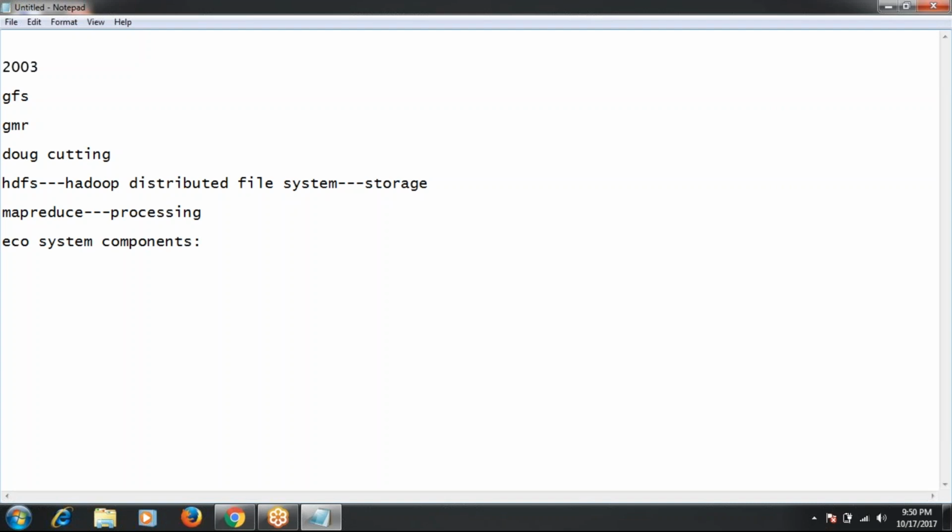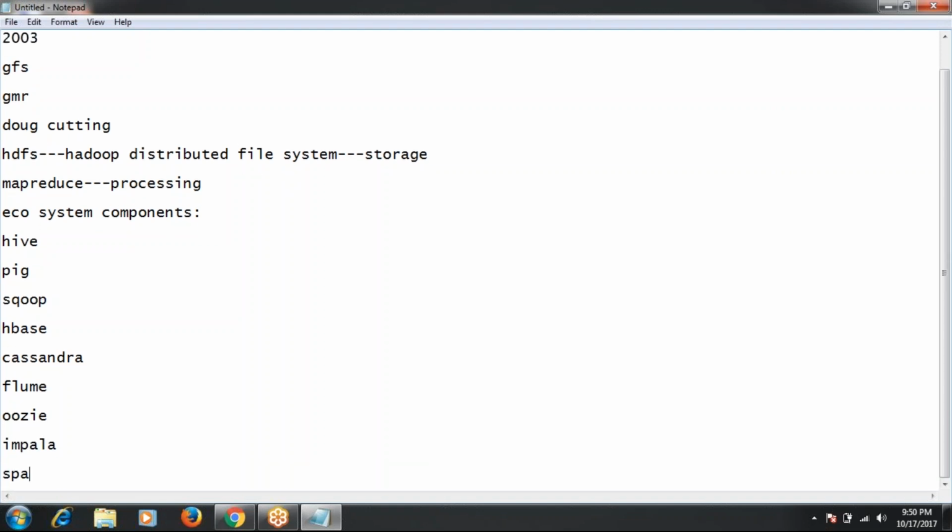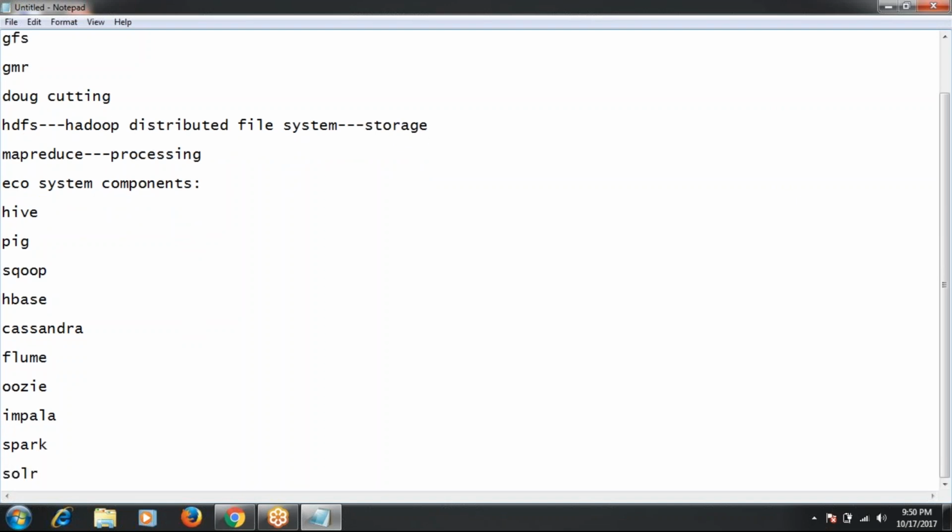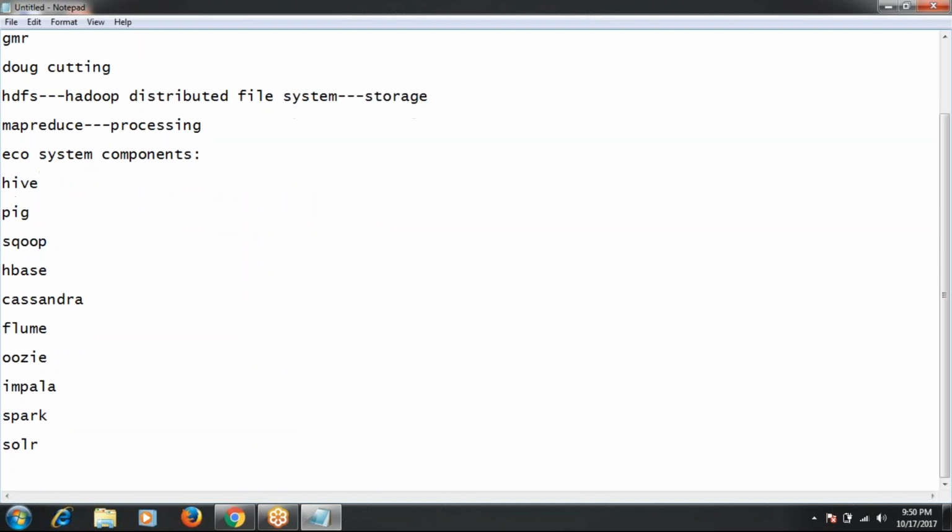In Hadoop, we have so many ecosystem components like Hive, Pig, Sqoop, HBase, Cassandra, Flume, Spark, Solr, and Avro.